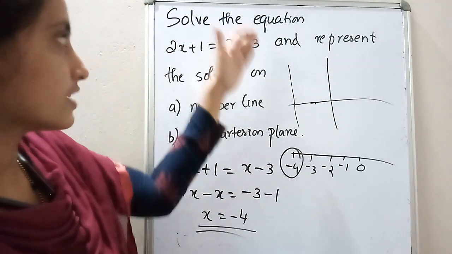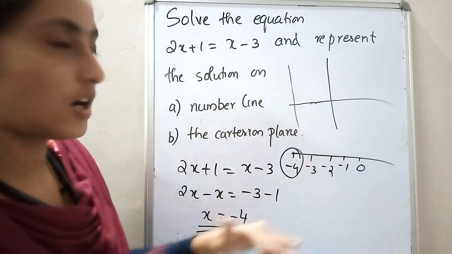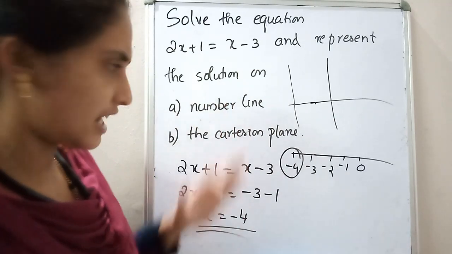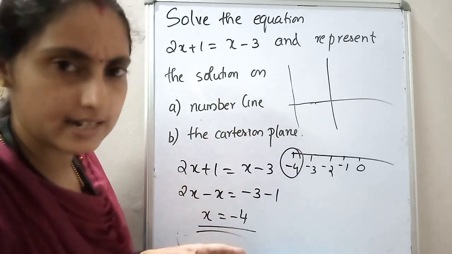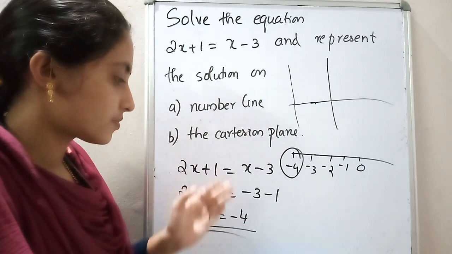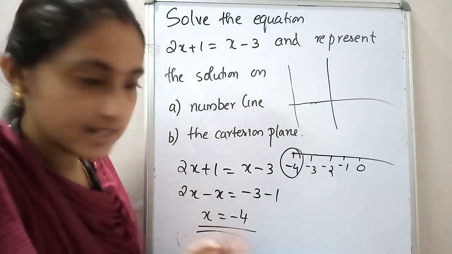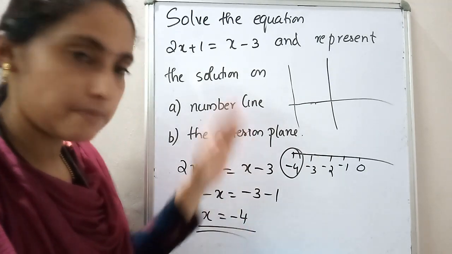So here, solve the equation means you have to find the value for x first, and then you have to draw it in number line form and on the Cartesian plane. For the Cartesian plane, no need to write all those things. Just write down one sentence: if x is equal to a constant, the line is parallel to the y-axis. That's it. That line passes through which point?